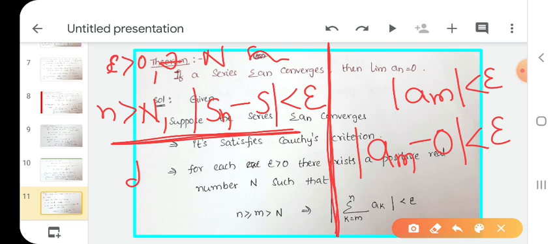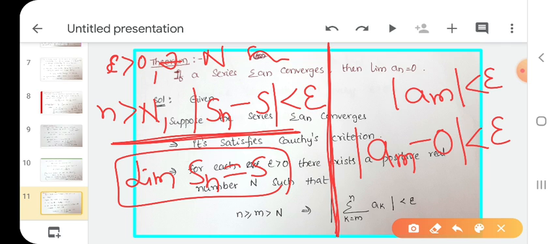If it is satisfied, we write limit Sn equals s. Did you remember the definition of limit? For each epsilon greater than 0, there exists a number capital N such that for small n greater than capital N, mod Sn minus s less than epsilon. Then we write limit Sn equals s.